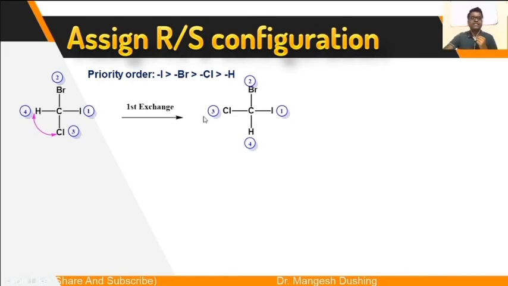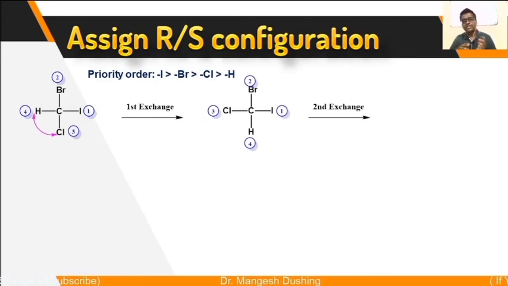Now you have to do the second interchange, because two interchanges are a must. In the second interchange you have to bring the second priority group to the top, but if you look at this, the second priority group is already on the top, but the second interchange is a must. Then you have to exchange the position of 1 and 3.